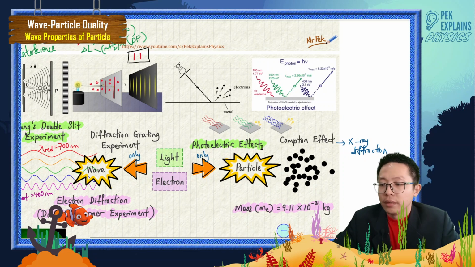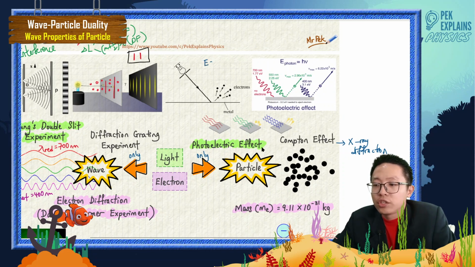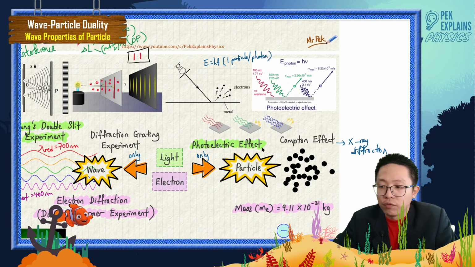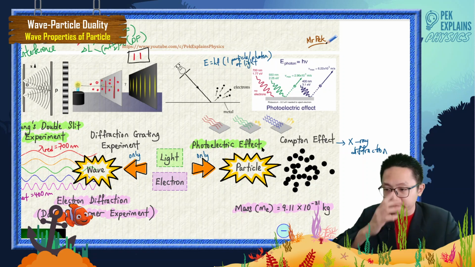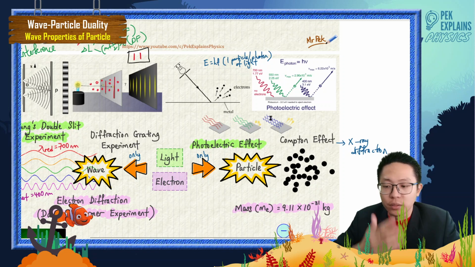We talk about E equal to hf, the energy for one particle, or one photon of light. We see the light as a particle. We no longer see the light as a wave. It only shows particle property in the photoelectric effect.